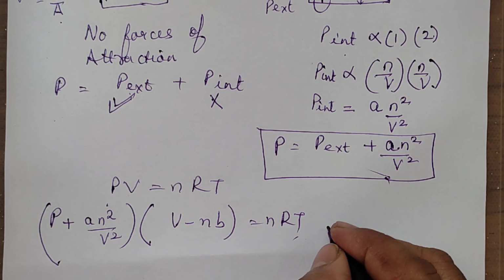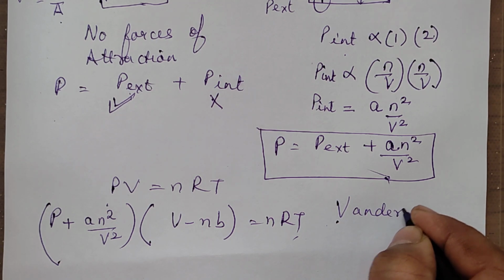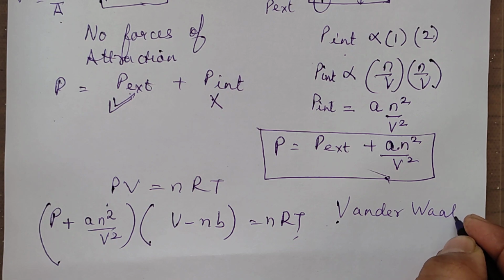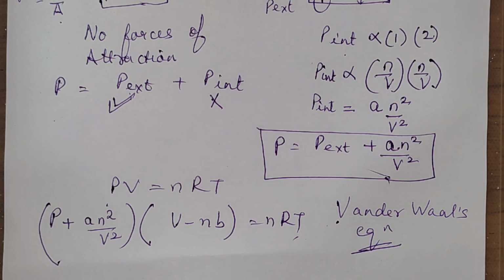This is our van der Waals equation, which I already mentioned at the beginning. This is the van der Waals equation, or the real gas equation. It is a modification made to the ideal gas equation because of the two wrong assumptions of the kinetic molecular theory of gases.